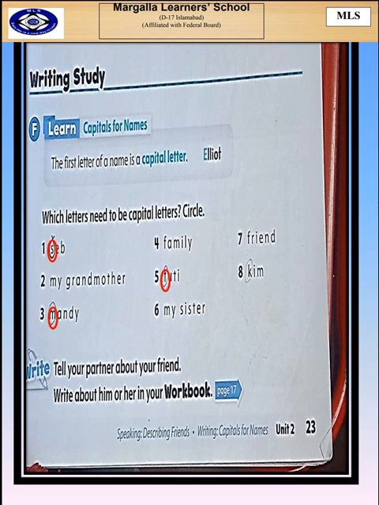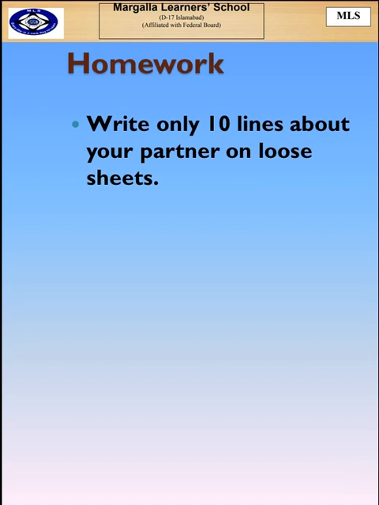6. My sister. This is not a name, so we are not going to circle anything. 7. Friends. This is again not a name, so we don't need to circle it. 8. Kim. You remember Kim? You've also learned about him in the first chapter. So, we are also going to circle the K right over here because this K needs to be capital because Kim is a name. Now what you have to do is you have to write only 10 lines about your partner on loose sheets. That's all for today.